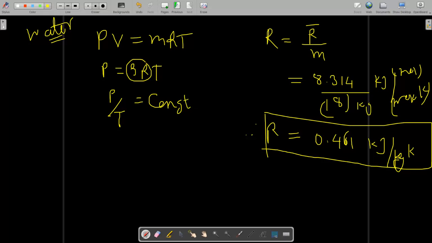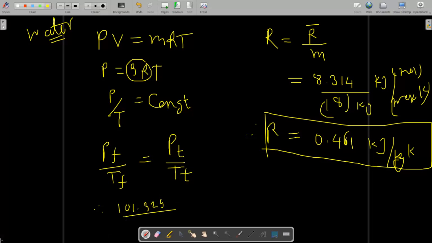So just take the pressure at the foothill upon the temperature at the foothill is equal to the pressure at the top upon the temperature at the top, at the boiling point.